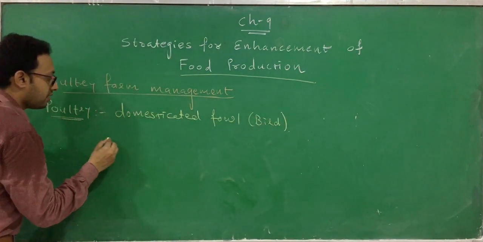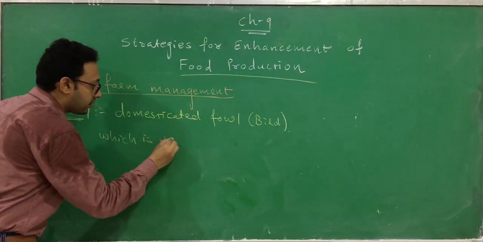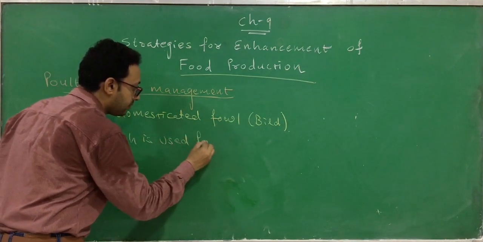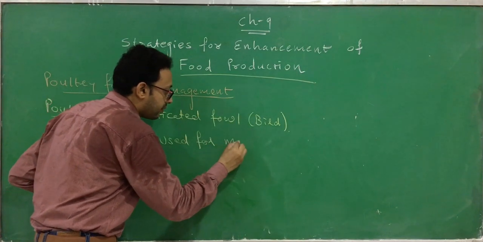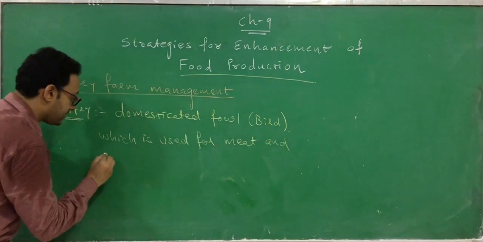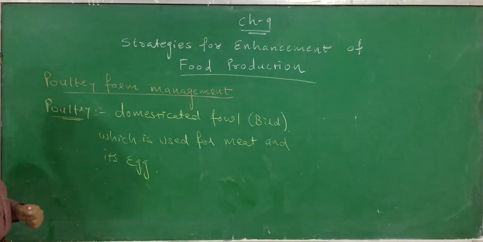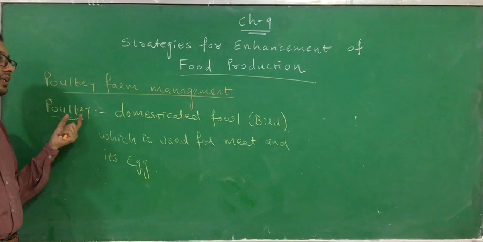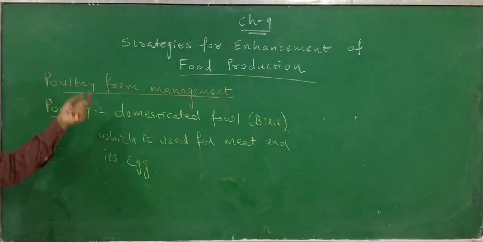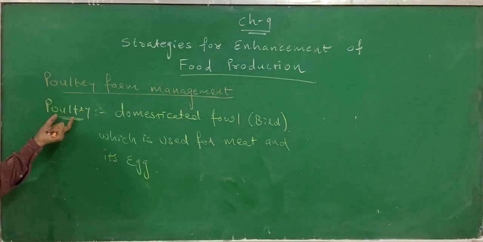Which is used for meat and its egg. Okay, so this is called poultry, and the management of this poultry is called poultry farm management. So I can repeat, what is poultry?